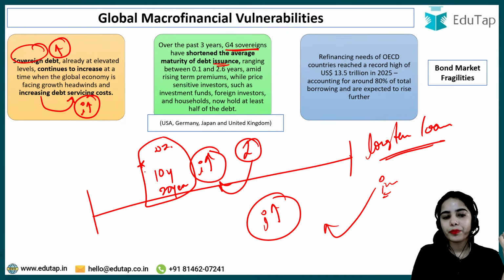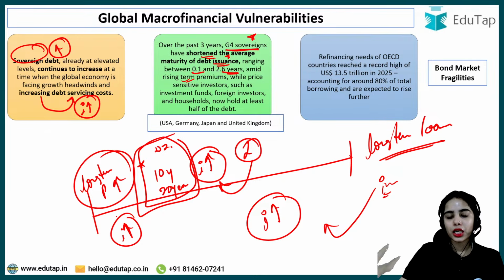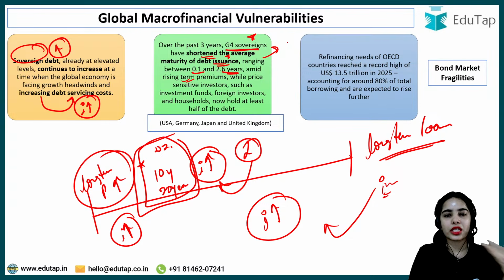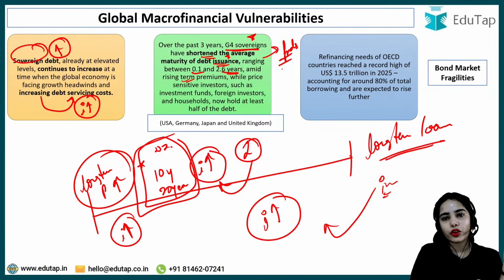So the G4 sovereigns have shortened the average maturity of their debt instruments, ranging between 0.1 to 2.6 years only, amid rising term premiums. Because the term premiums are increasing, the interest rate is higher for long term debt instruments. That's why the G4 sovereigns have recently started taking funds for shorter periods, so that they have to pay a lesser interest rate.